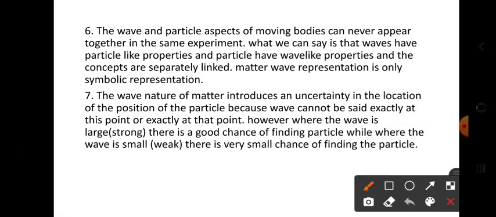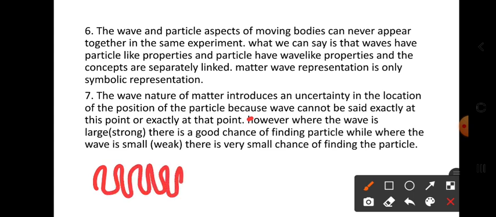And next, however, where the wave is large, meaning strong, there is a good chance of finding the particle. While where the wave is small, that is weak, there is a very small chance of finding the particle. Now see what he is saying. For example, let a wave here be very strong.